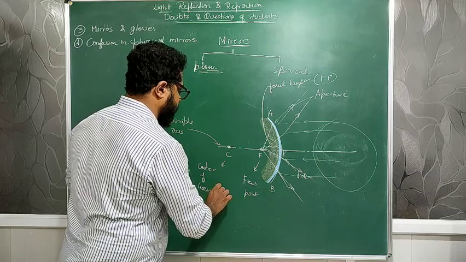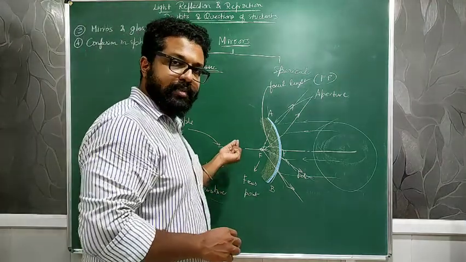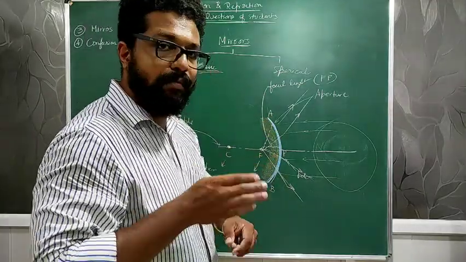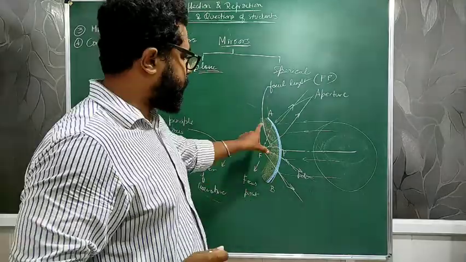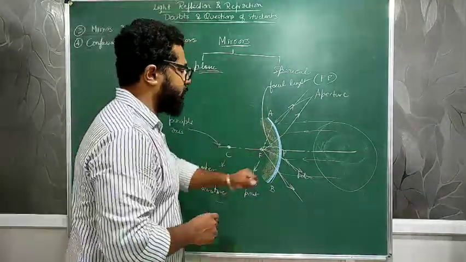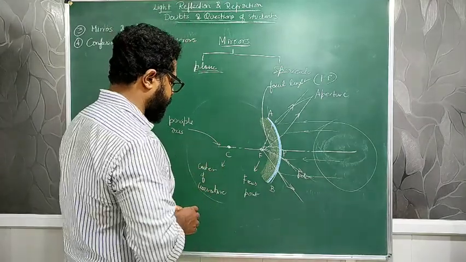Okay, that is called the center of curvature. So that is the imaginary center of the imaginary sphere from which we have cut the spherical mirror, or taken a part of that mirror. So that is nothing but the center of curvature.